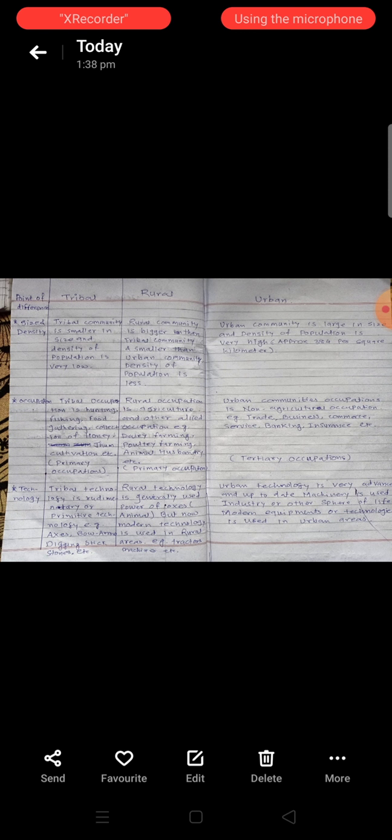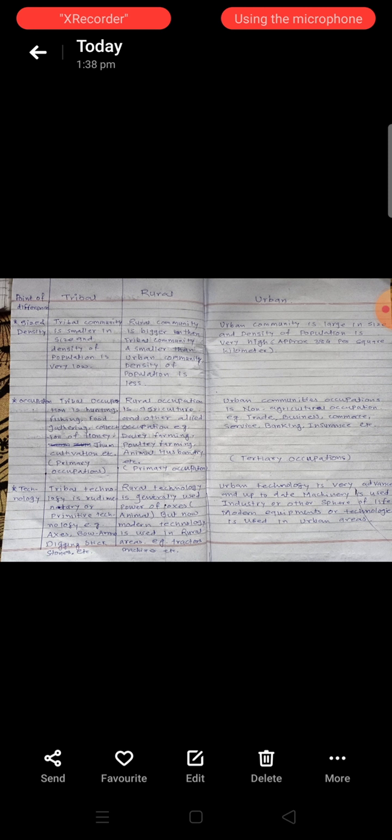Now the second one is rural community, its size and density. Rural community is bigger than tribal community. The number is very small in tribal community, but the rural community, the village community, is comparatively large, bigger than tribal community and smaller than urban community.